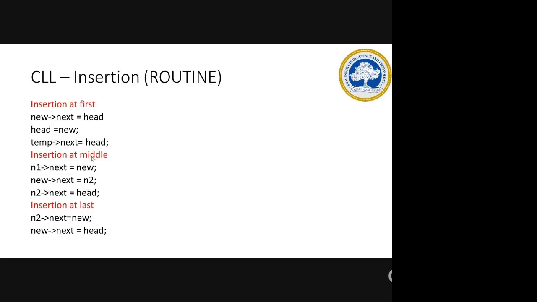Here I have taken N1 and N2 in this code. N1 of next will be new. That is, in the middle I am inserting. My new of next will be N2. And my N2 of next will be the head node. If I am inserting between two middle nodes, I will be keeping it like this.